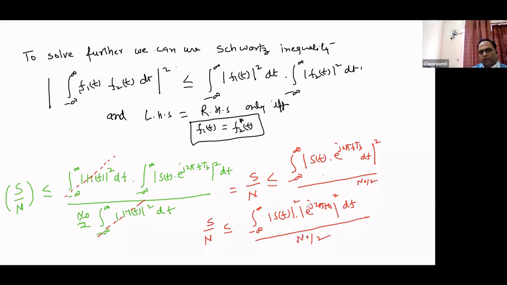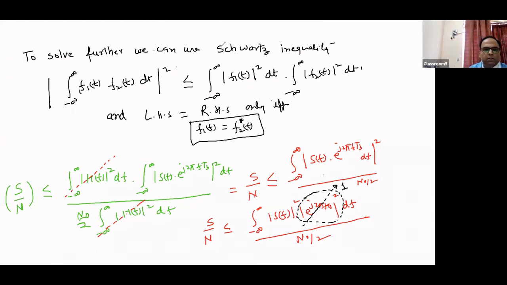N0/2. If we write it like this, then we know that mod of e to the power j2 pi f tb will always equal 1, right? This is a single phase term, and the mod of this value is always equal to 1, so 1 squared will again equal 1.